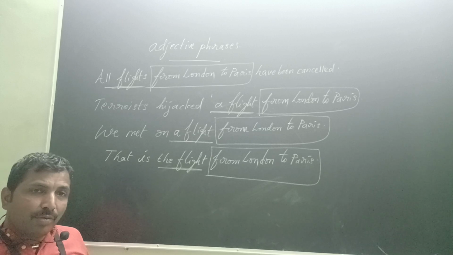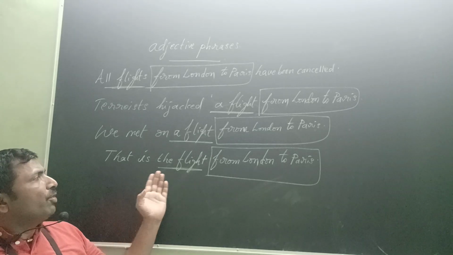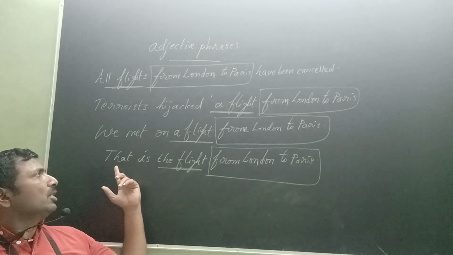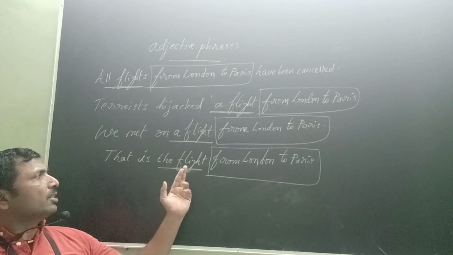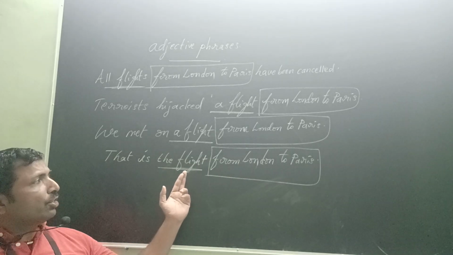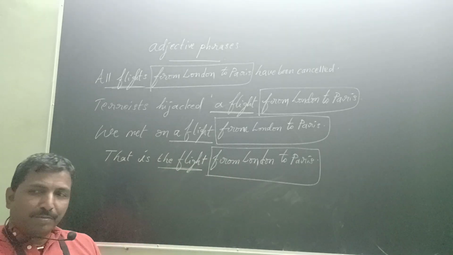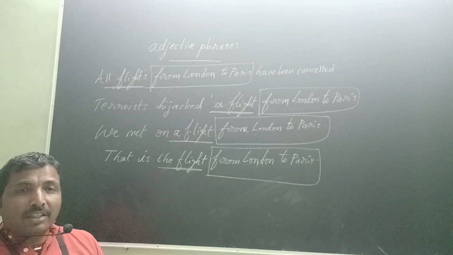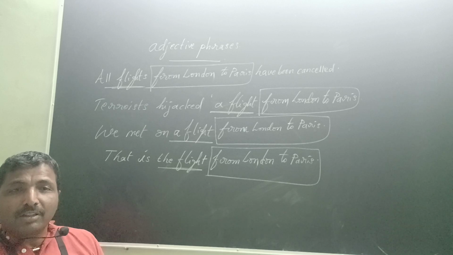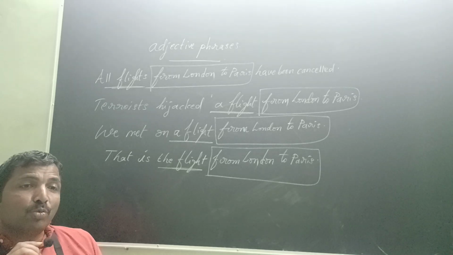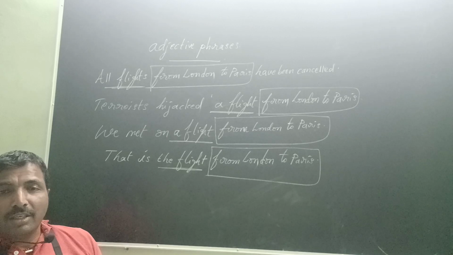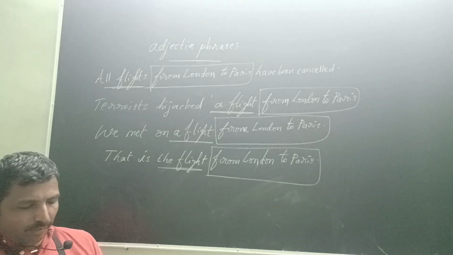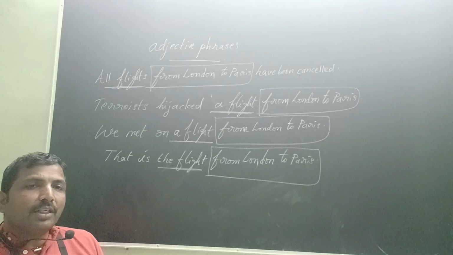Any more doubts? Here, this is the flight from London to Paris. Here the flight is the complement, but an adjective phrase is connected to this complement. They are the students with a goal. They are the students, the subject. They are the students with a goal.